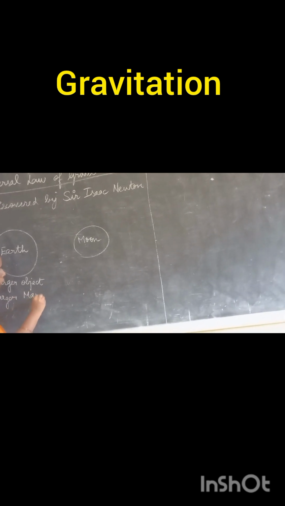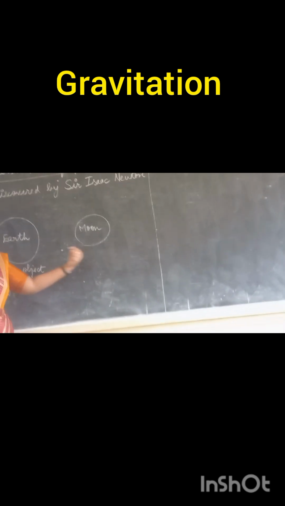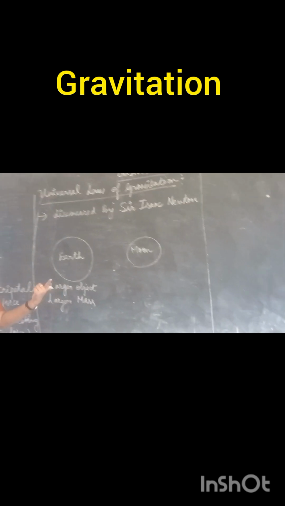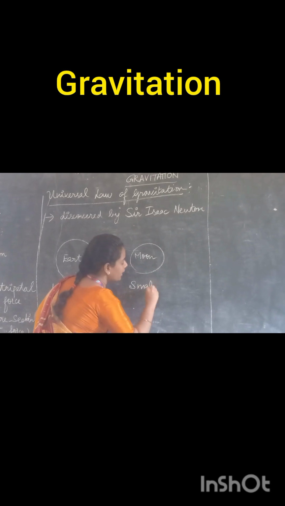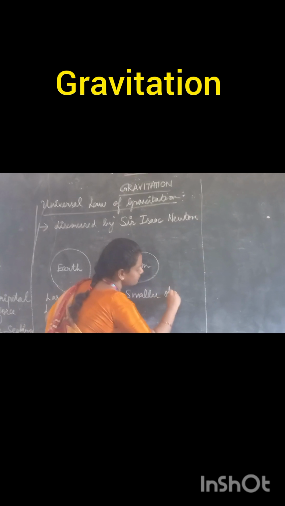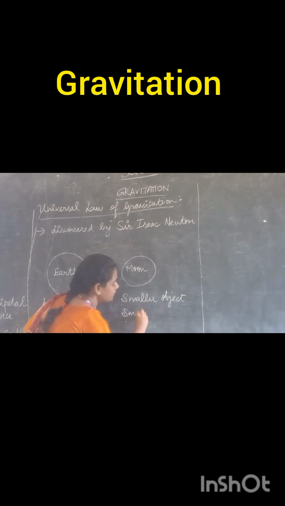So here when you compare the Earth with the Moon, what will you tell? Is this a smaller object or larger object? This is a smaller object and smaller mass. You can ask me a question here.